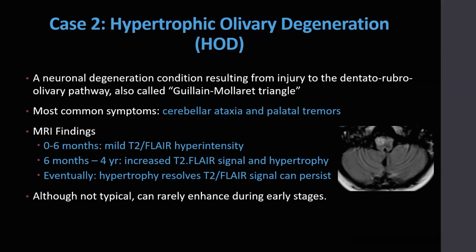This is a case of hypertrophic olivary degeneration, a neuronal degeneration condition resulting from injury to the dentato-rubral olivary pathway. Most common symptoms include cerebellar ataxia and palatal tremors. The inferior olivary nucleus typically on imaging gets larger and increases in signal intensity on T2 and FLAIR sequences. Typically within a few months, T2 signal intensity increases and lasts for 3 to 4 years, whereas hypertrophy occurs later, at about 1 year, and resolves by 3 to 4 years. Although not typical, enhancement can occur during the early stages. The condition is usually self-limited, with treatment again focused on rehabilitation and symptom control.